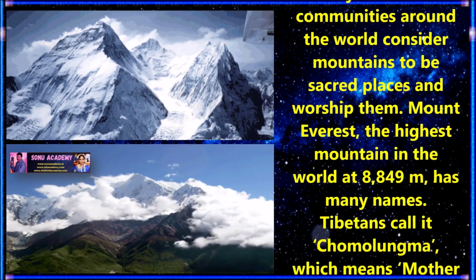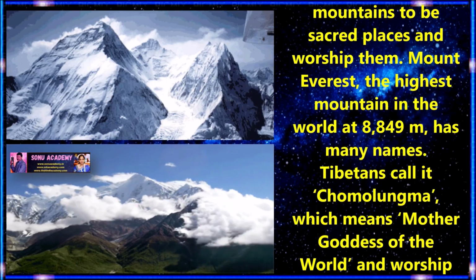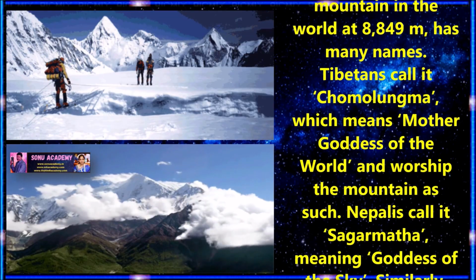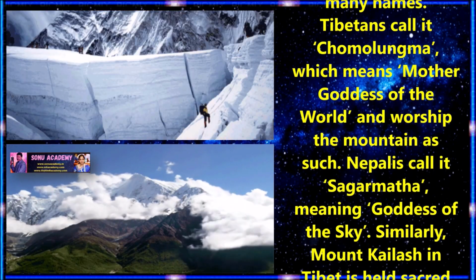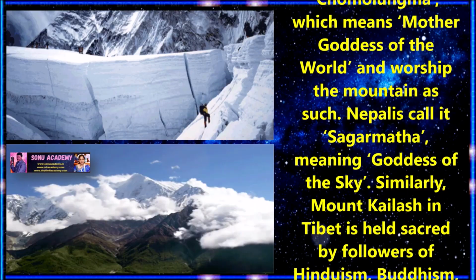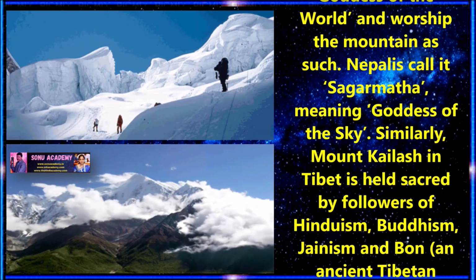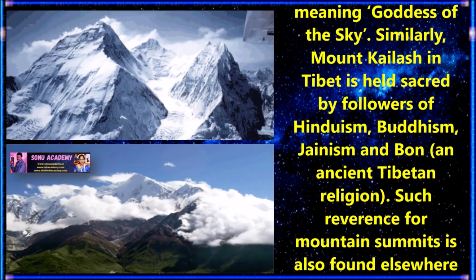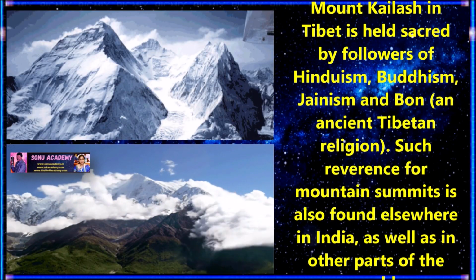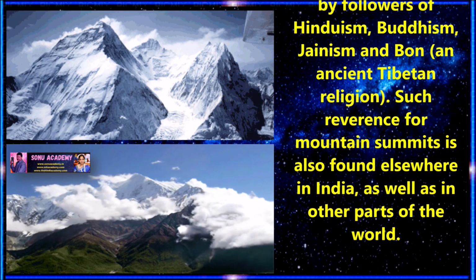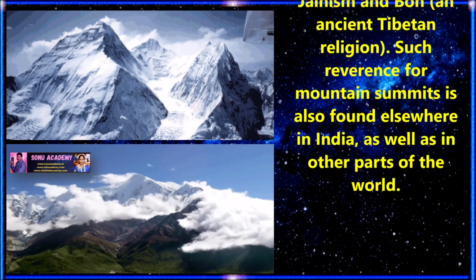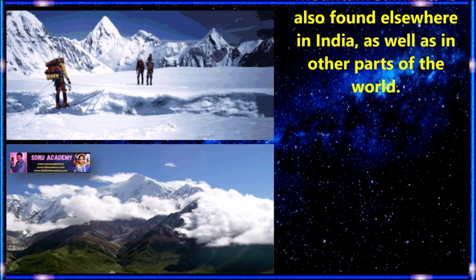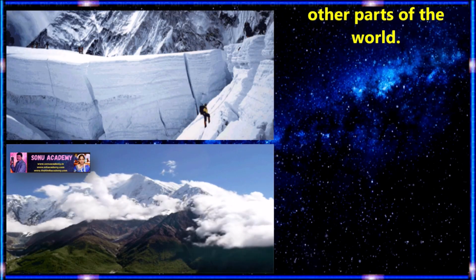Mount Everest is the highest mountain in the world at 8,849 meters and has many names. Tibetans call it Chomolungma, which means Mother Goddess of the World, and worship the mountain as such. Nepalese call it Sagarmatha, meaning Goddess of the Sky. Similarly, Mount Kailash in Tibet is held sacred by followers of Hinduism, Buddhism, and Jainism. Such reverence for mountain summits is also found elsewhere in India as well as in other parts of the world.